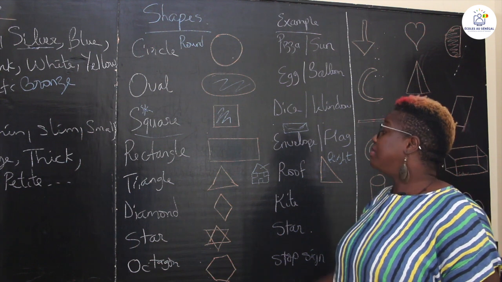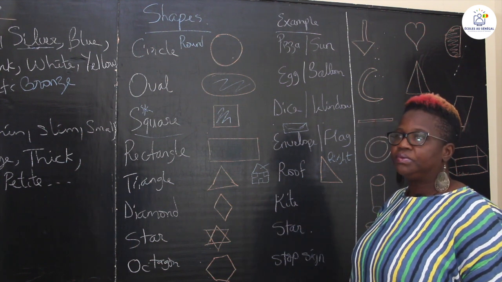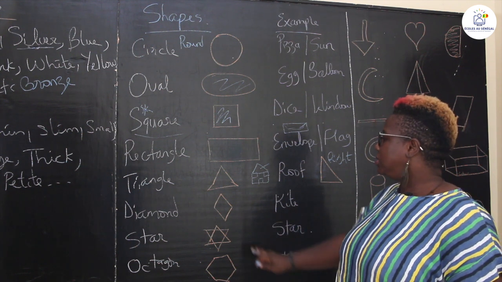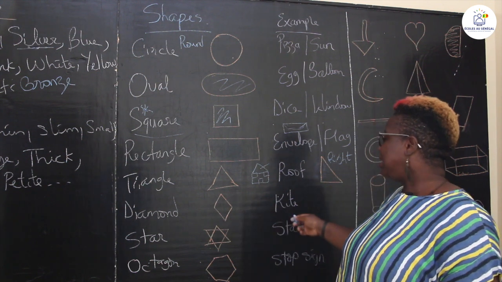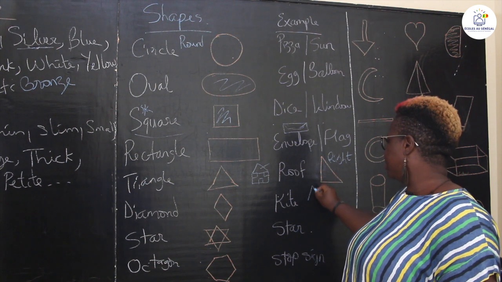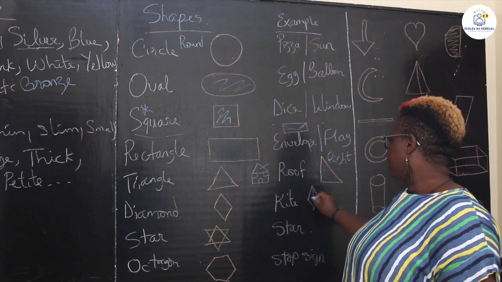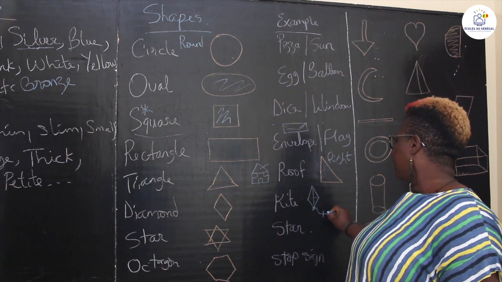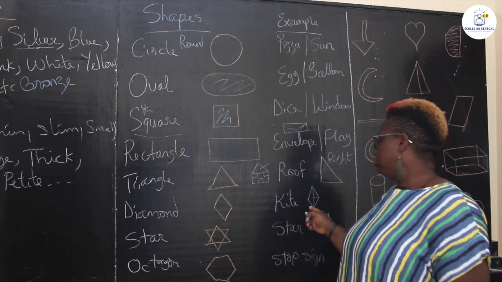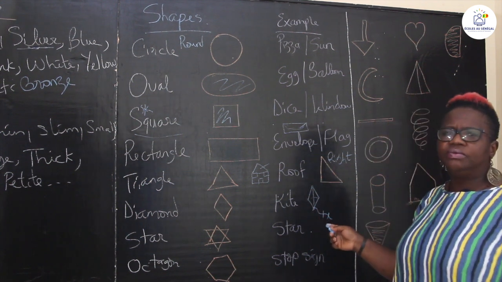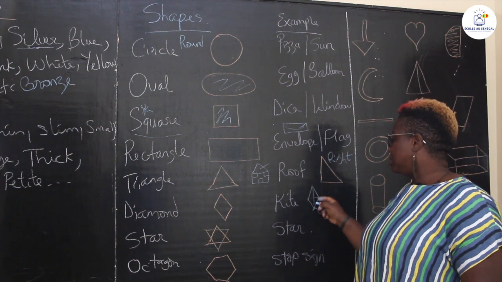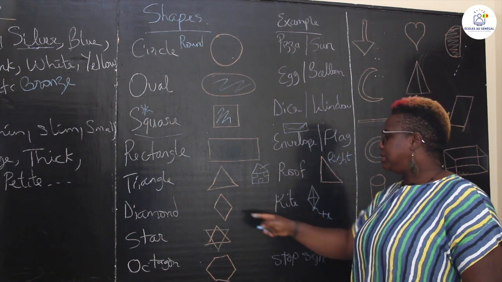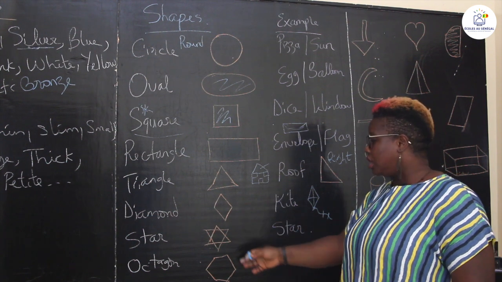Okay. And then you have diamond. Diamond has the shape of a diamond. A kite has a shape of a diamond. I think kite is cerf-volant. Si je me trompe pas, it's a cerf-volant. That's a kite. As you can see, it has a diamond shape. A star is the same thing.